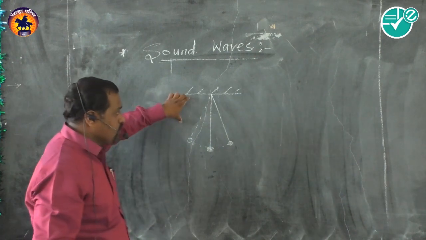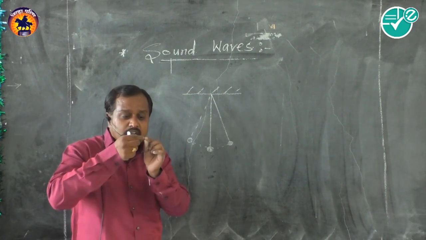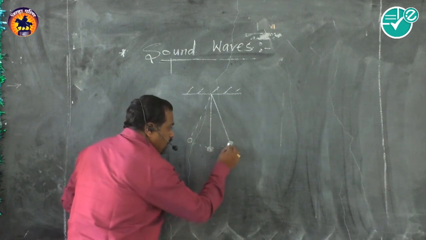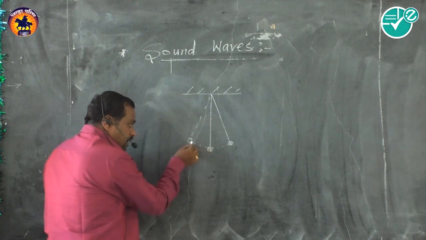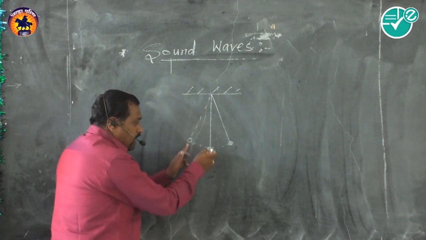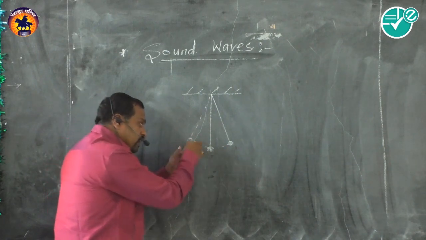So these are oscillations of a particle. Now what happens actually when a particle vibrates about its mean position? When it is released from here, it reaches this point. That means here it acquires its potential energy and its kinetic energy goes on reducing. Then it has a tendency to move in the downward direction.